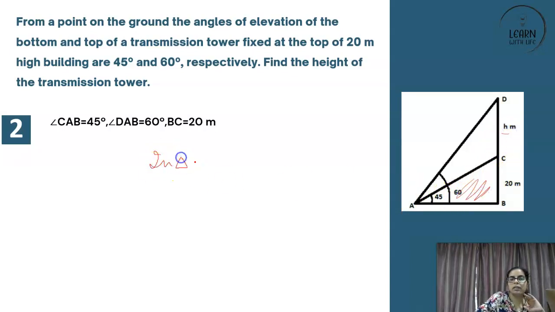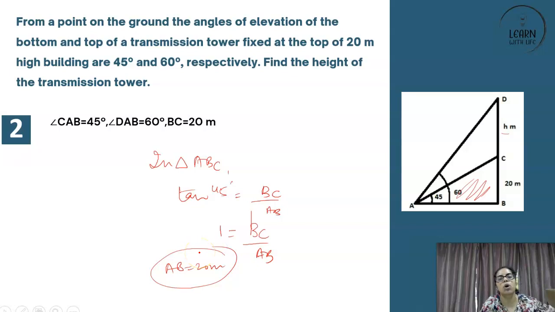So first take the chota wala triangle. So in triangle ABC, right angled at B, tan 45 degrees what? Perpendicular upon base. So BC upon AB. Tan 45 degrees is otherwise 1. So it is 1 is equal to BC upon AB. So BC is equal to AB. What is BC? 20 meters. So your AB will also come out to be what? 20 meters. So this is your AB.